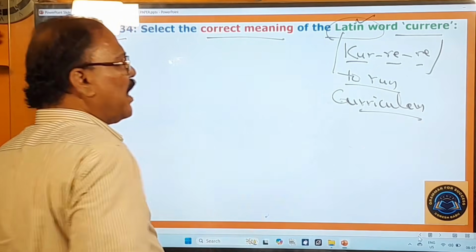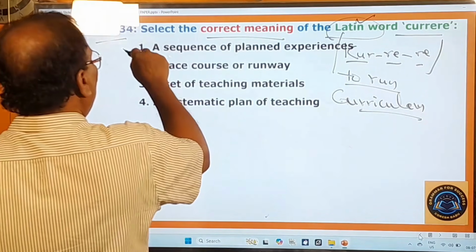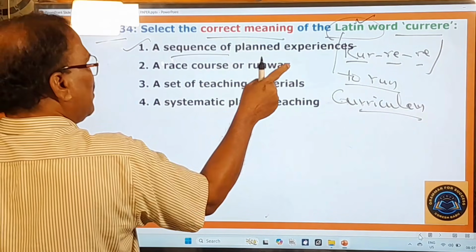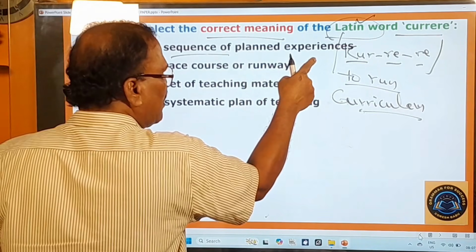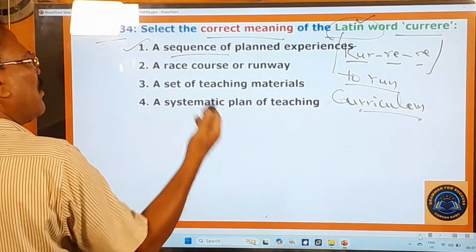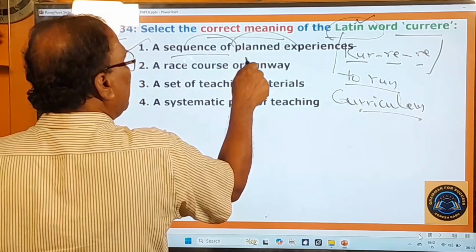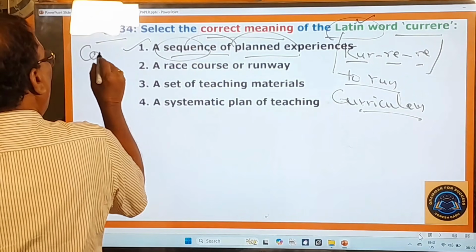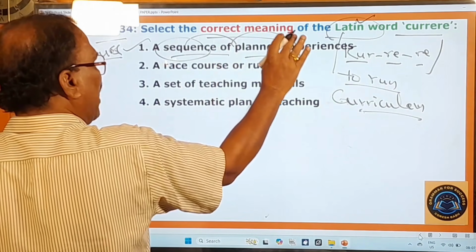This is the root word for curriculum. And here you pay attention, a sequence of planned experiences. So this is the meaning of this Latin word currere, because currere is the root word for curriculum. Curriculum means what? A sequence of planned experiences. That means it is nothing but the course. Course means a sequence of planned experiences. When the planned experiences are set in a sequence, in an order, that becomes a course. And therefore, this is the right meaning of this Latin word currere.